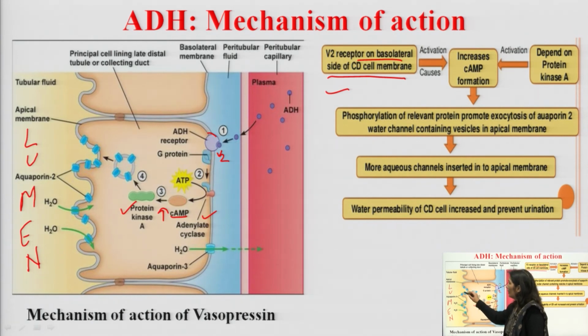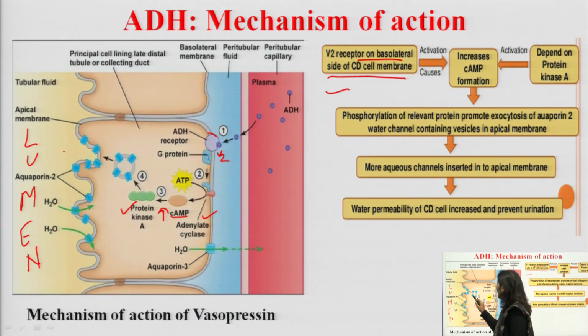The apical membrane is towards the lumen. So, activation of adenyl cyclase, increase in cAMP formation and phosphorylation of proteins will lead to formation and recruitment of aquaporin channels at the apical membrane.